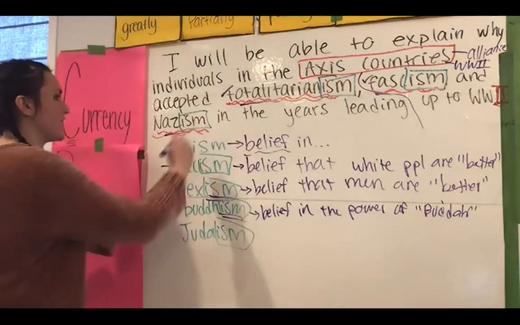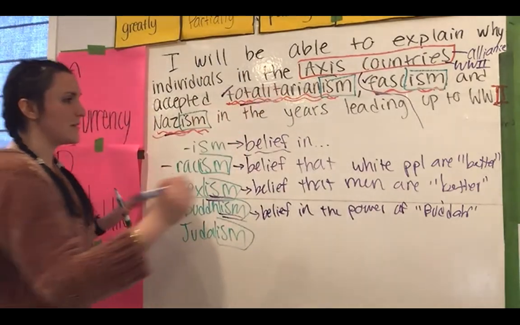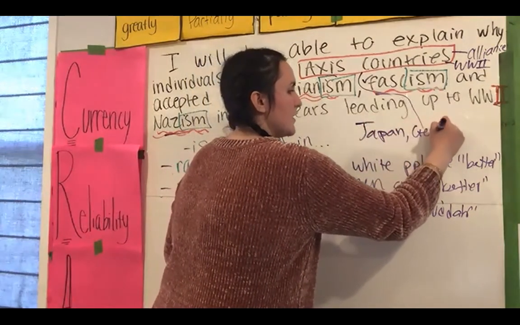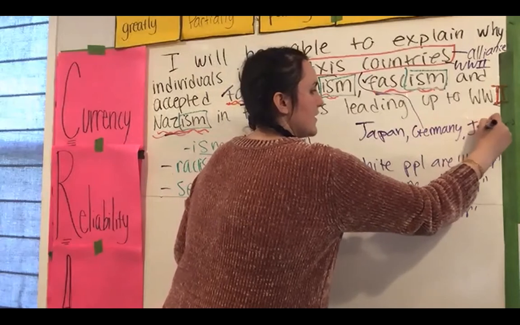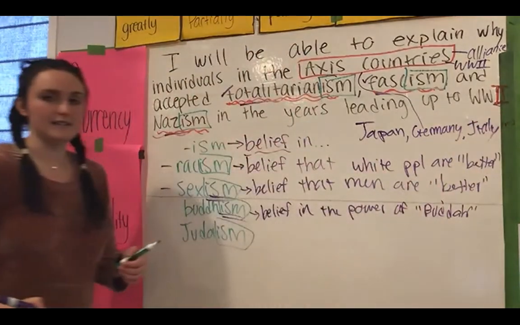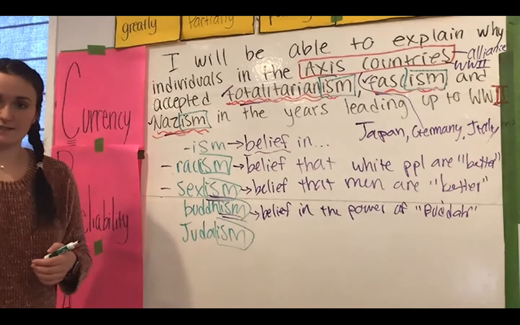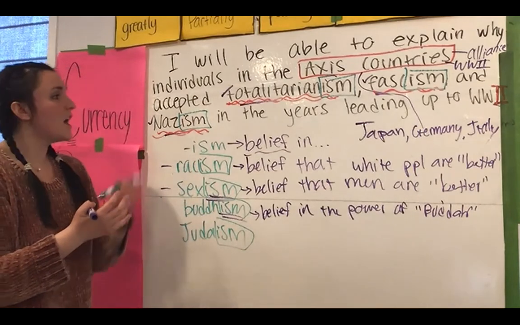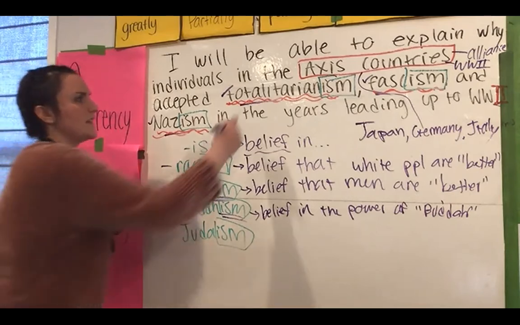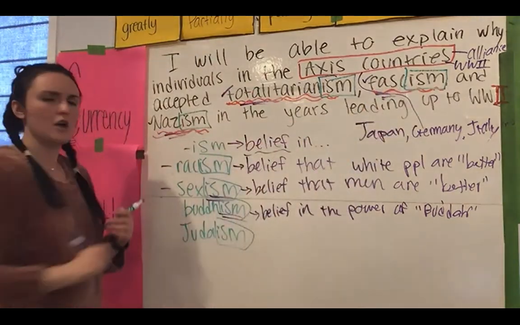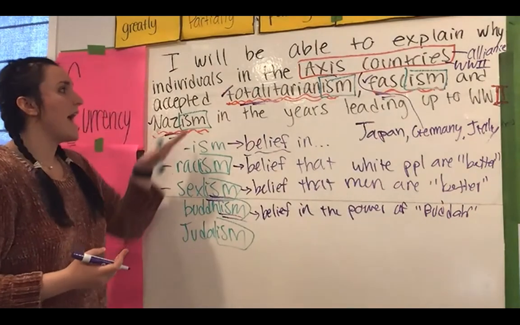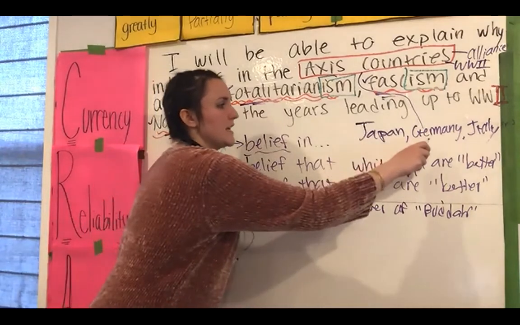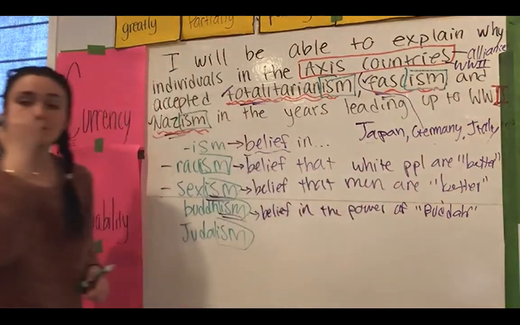if people in the Axis countries didn't believe in fascism, if people in the Axis countries, Japan, Germany, and Italy, if people in those Axis countries had not believed in Nazism. So in order to understand why World War II starts, we need to understand what these three terms are and why people in the Axis countries, in Germany, Japan, and Italy, chose to believe in them before World War II.